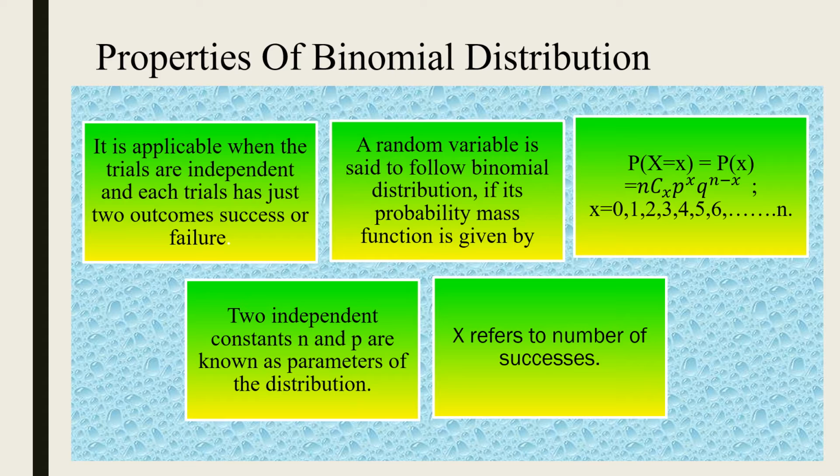A random variable is said to follow binomial distribution if its probability mass function is P of x is equal to nCx into p power x into q power n minus x. Two independent constants n and p are the parameters of the distribution. X refers to the number of successes of the event.